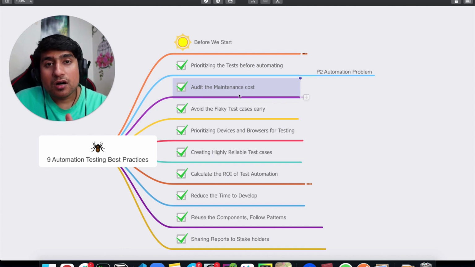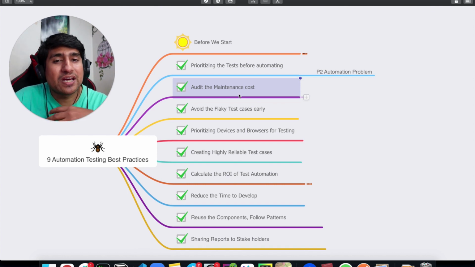Make sure in your team, while doing automation testing, whatever test case you are automating doesn't have a higher maintenance cost, or that you are not the person who is fixing the same scenario again and again. Okay, if it is failing more than once, make sure you write it in another way, change your approach in some way. All right.